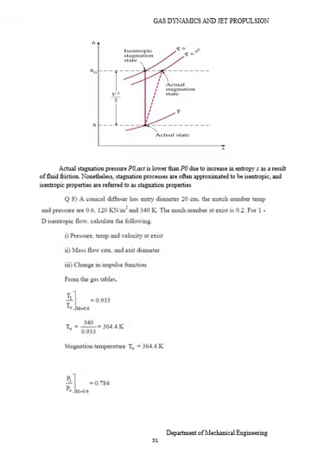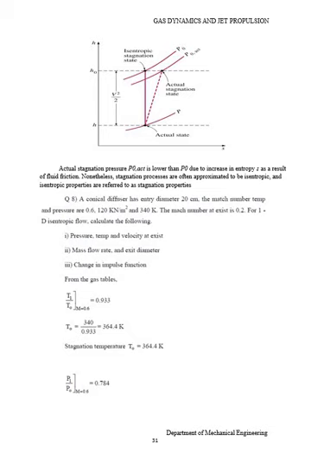So in the given diagram, x-axis and y-axis enthalpy, isentropic stagnation state, actual stagnation state, actual state. The actual stagnation pressure P0 act is lower than P0 due to the increase in entropy S as a result of fluid friction. Nonetheless, stagnation processes are often approximated to be isentropic, and isentropic properties are referred to as stagnation properties. So next we are going to solve the problems.